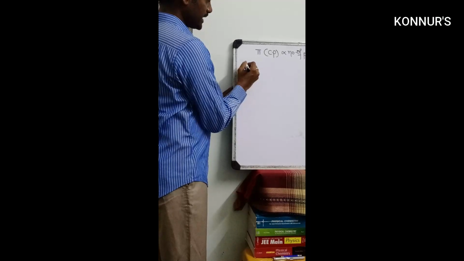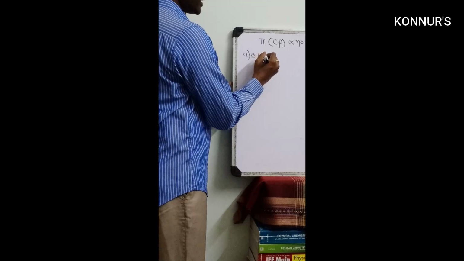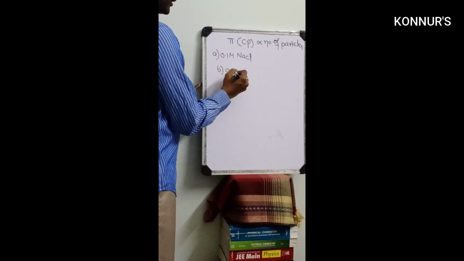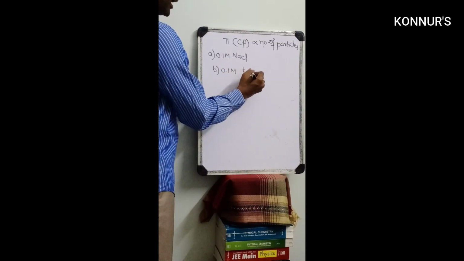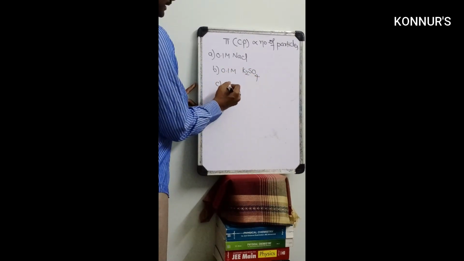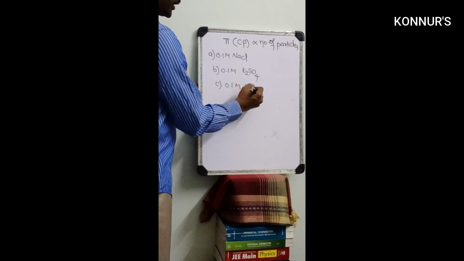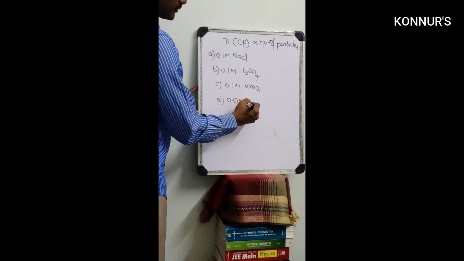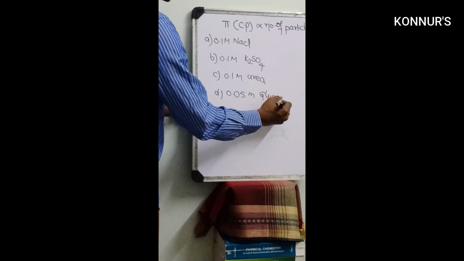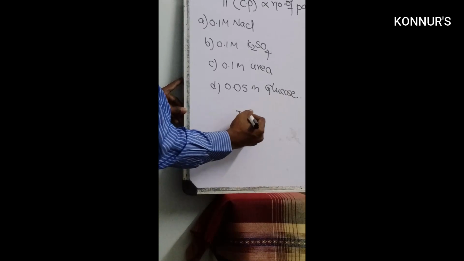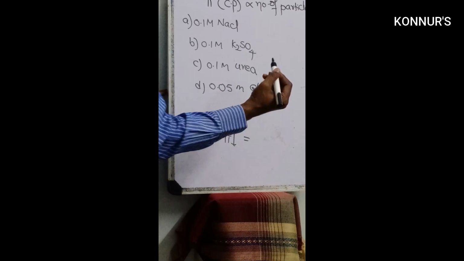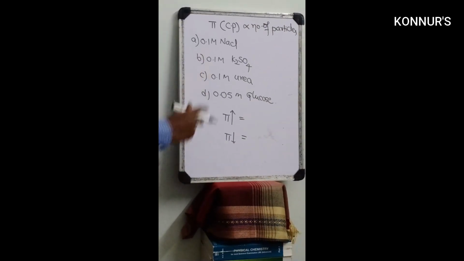So here we take one example: 0.1 molar NaCl, suppose 0.1 molar K2SO4, 0.1 molar urea, and next, 0.05 molar glucose. In these four solutions, which one has a high osmotic pressure, and which one has a low osmotic pressure? So you must concentrate on the number of particles only.